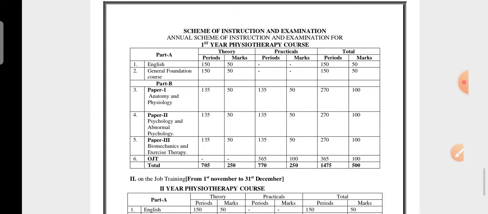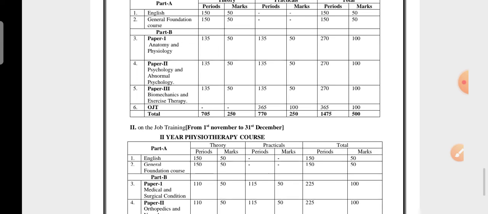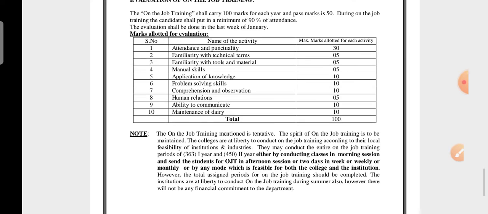Next, coming to anatomy and physiology, psychology and abnormal psychology, and biomechanics and exercise therapy. These are the three main important subjects in the physiotherapy courses.